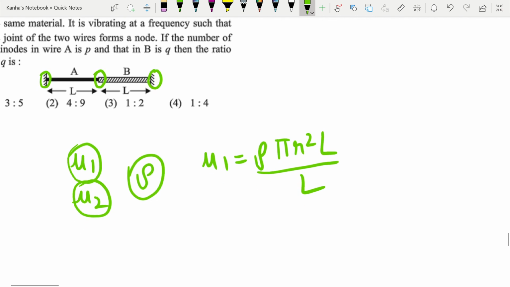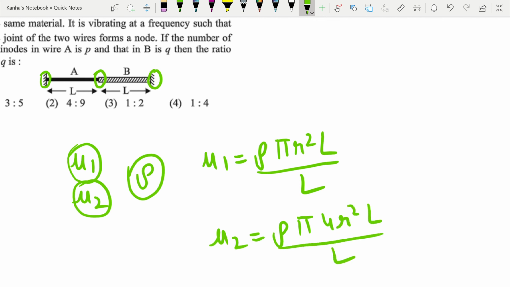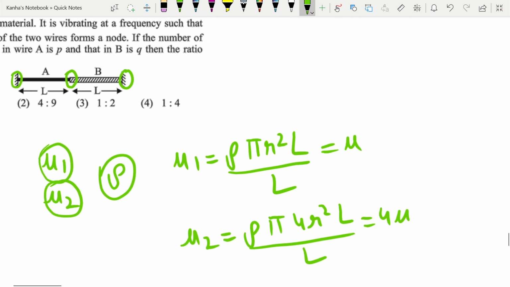Similarly, I can write mu2 as rho into pi into 2r whole squared, so you get 4 pi r square into L by L. I'll call mu1 as mu, and mu2 turns out to be 4 times mu.